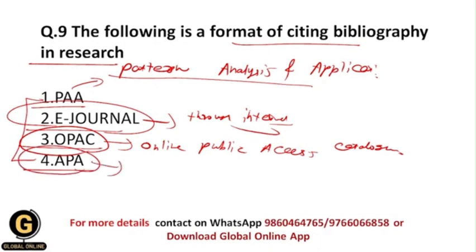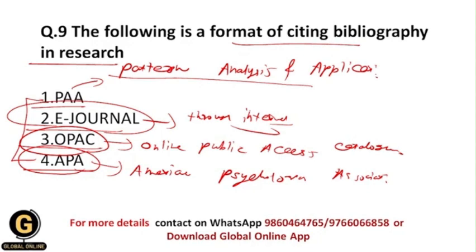The full form of APA is American Psychological Association. This is an official format or style of the American Psychological Association and is commonly used to cite bibliography in psychology, education and social sciences research.